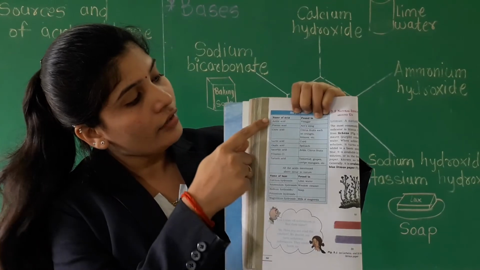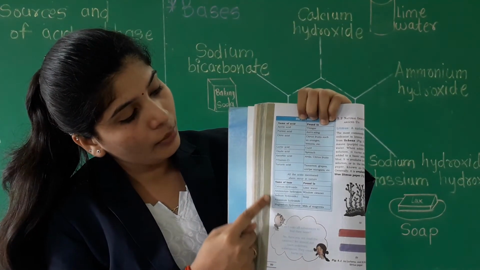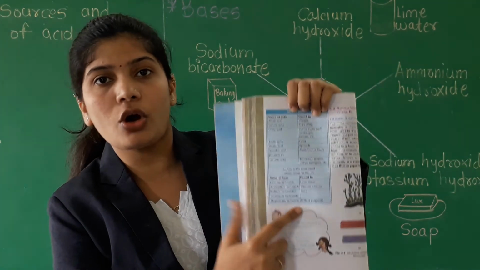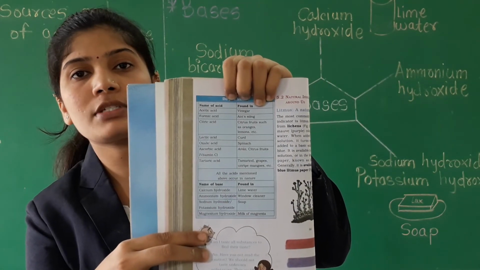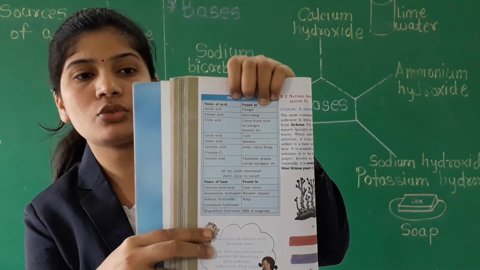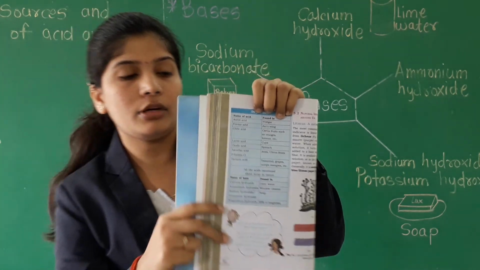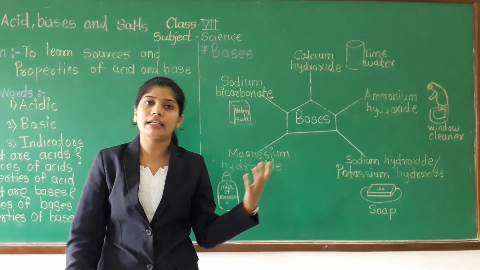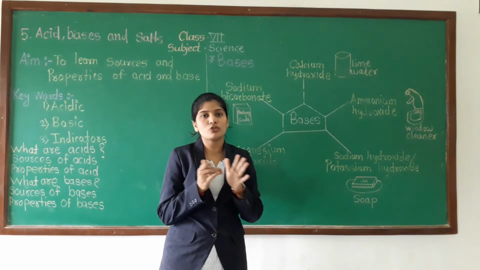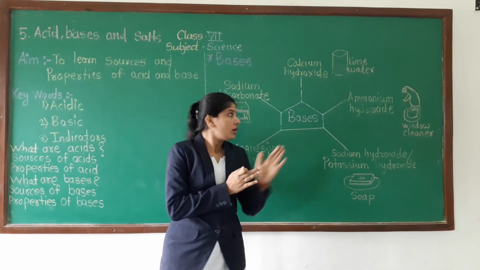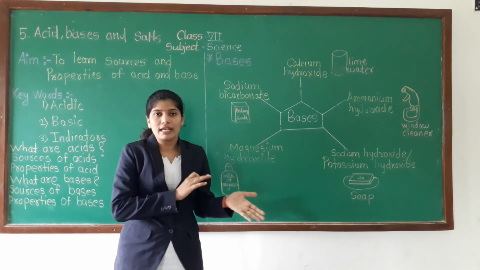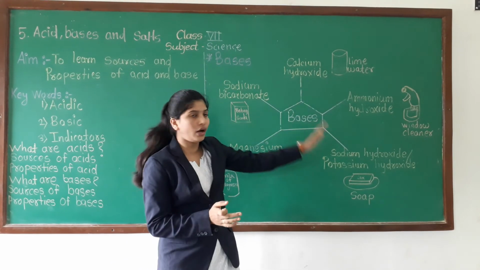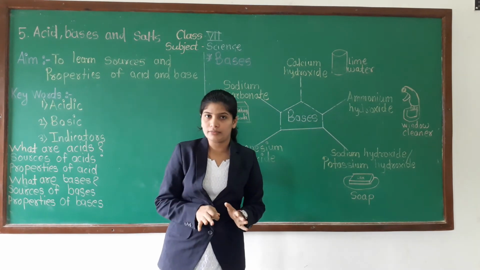Here are written the name of acid, name of base, and which food substance or other substances they are found in. You have to learn the names of acids and bases, and not only the names, but also in which thing they can be found.